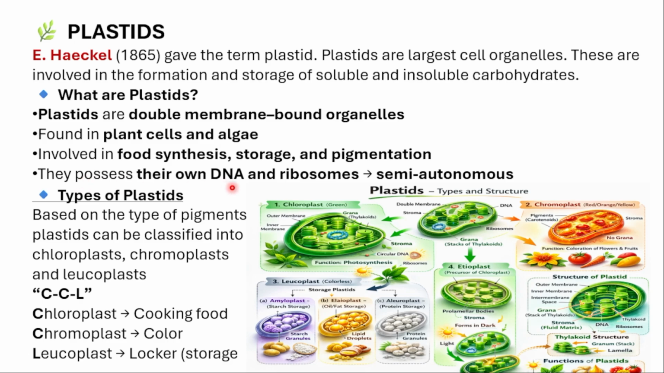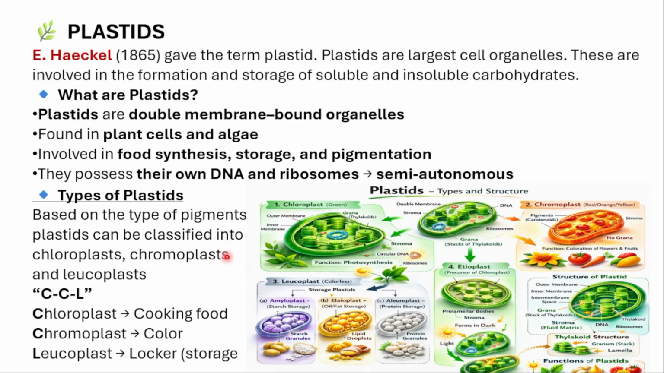They possess their own DNA and ribosomes. Same as in the mitochondria, they also have their own double-stranded DNA and 70S type of ribosomes. They are also semi-autonomous. Same like mitochondria, the chloroplast is also semi-autonomous. Semi-autonomous in the sense it can multiply itself, but it depends on the cytoplasm and the nucleus for the raw materials. There are types of plastids based on the pigment.